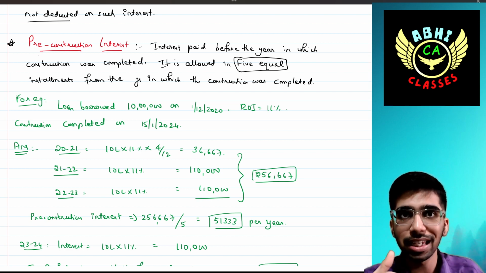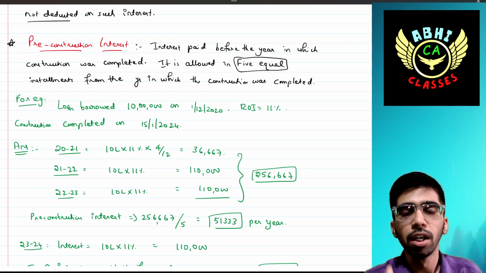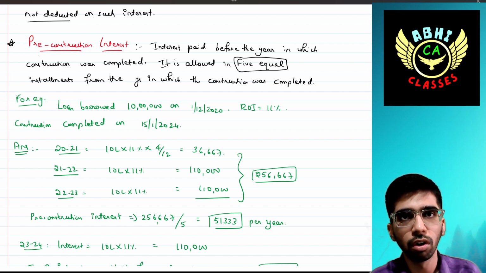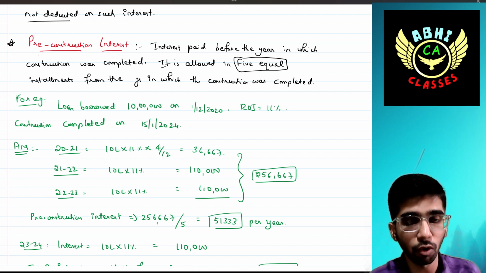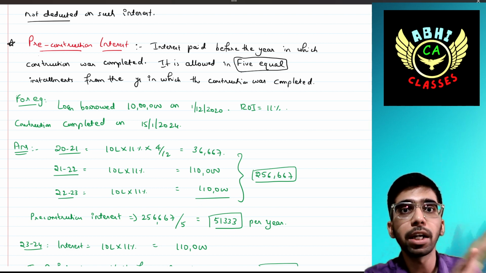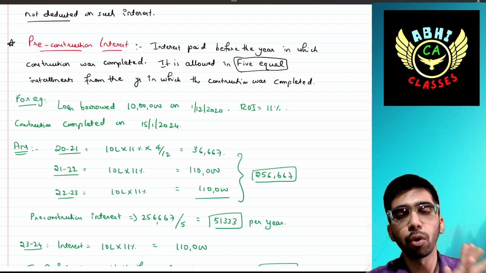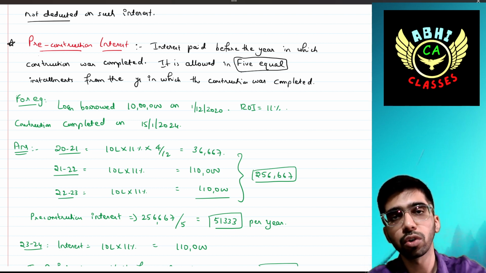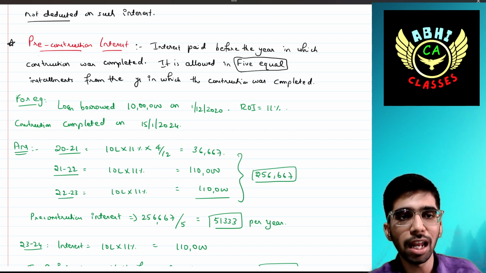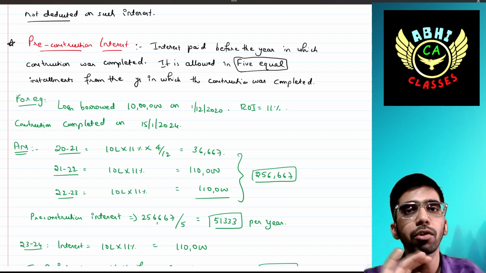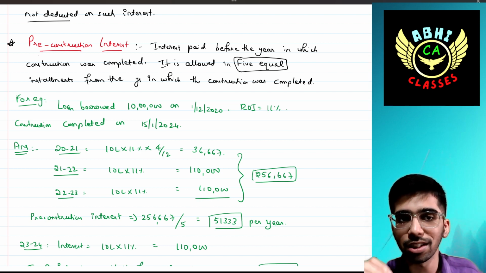The construction is completed in 23-24. Whatever interest up to the beginning of 23-24 can be taken as pre-construction interest. For 2020-21, since it is borrowed in December 2020, the interest is 10 lakh into 11% into 4 months, because December, January, February, March, 4 months divided by 12 months, that is 36,667.